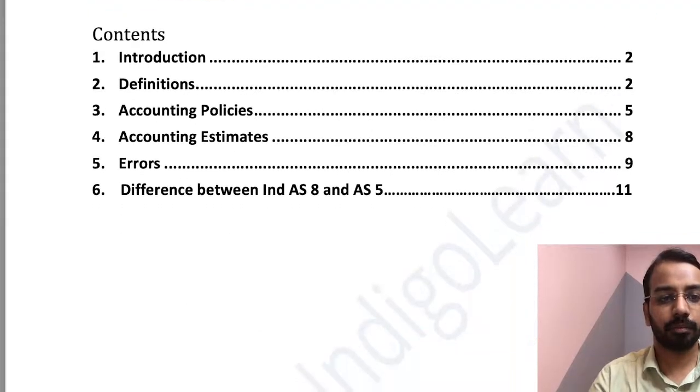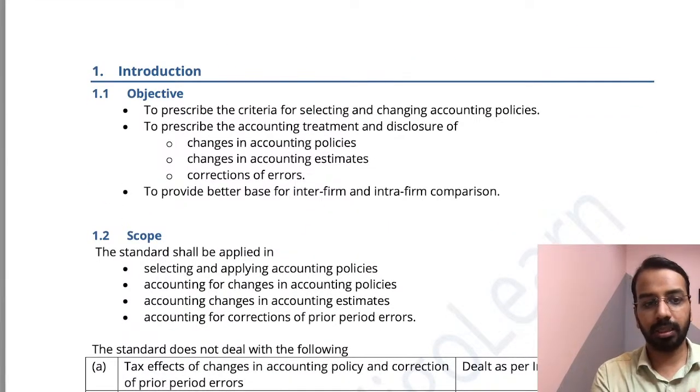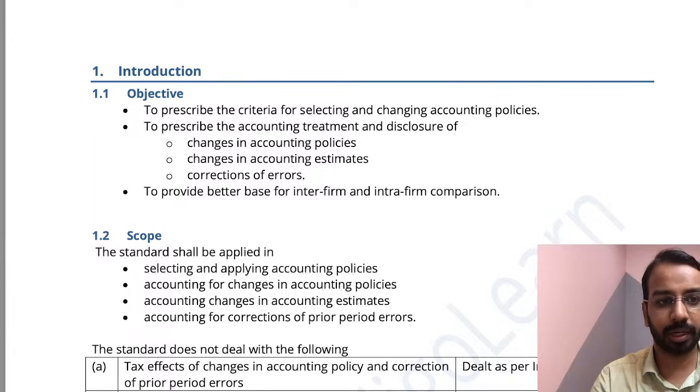Now there is one small change in this particular standard which I have covered in the RTP video itself, right? So there is a change in the definition of what we say the accounting policy, right? So accounting estimates are not policy. There is a change in accounting estimate which I have anyways covered as a part of RTP.